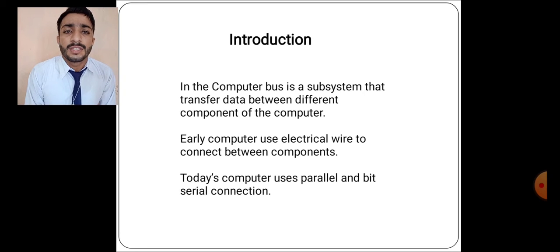Now I tell you about the introduction of the computer bus. Introduction. A computer bus is a subsystem that transfers data between different components of the computer. Earlier, computers used electrical wires to connect components. Today, computers usually connect in parallel and bits serially.